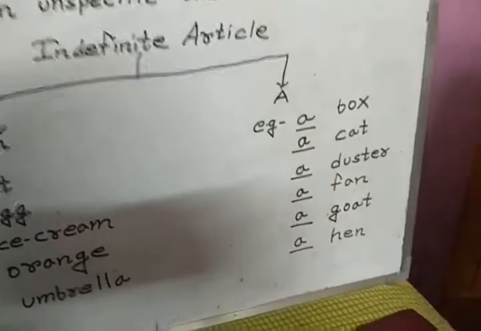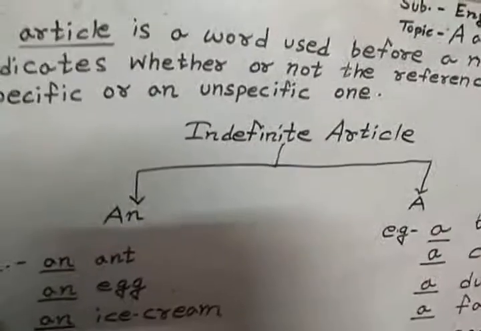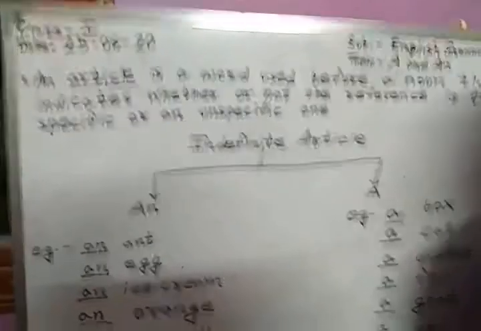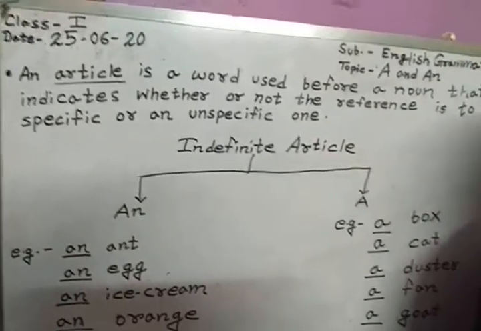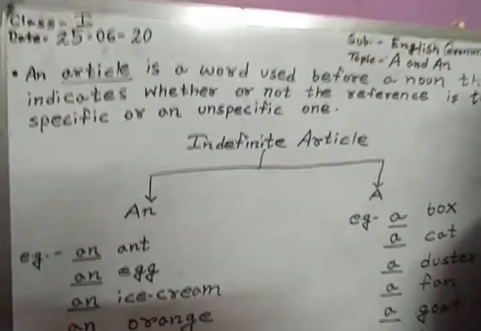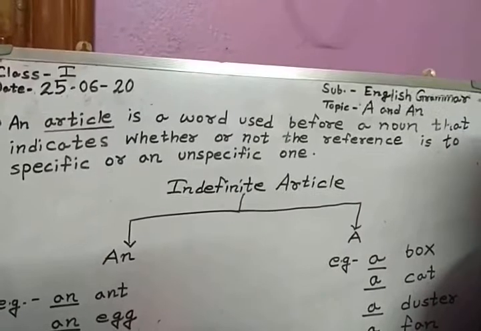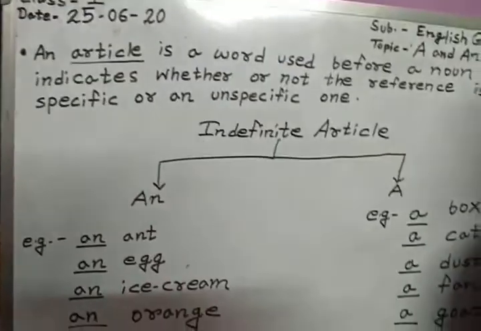Today we will learn a few interesting ways to use articles in grammar and in our daily conversation. Children, you all know that articles are three important words: a, an, and the.